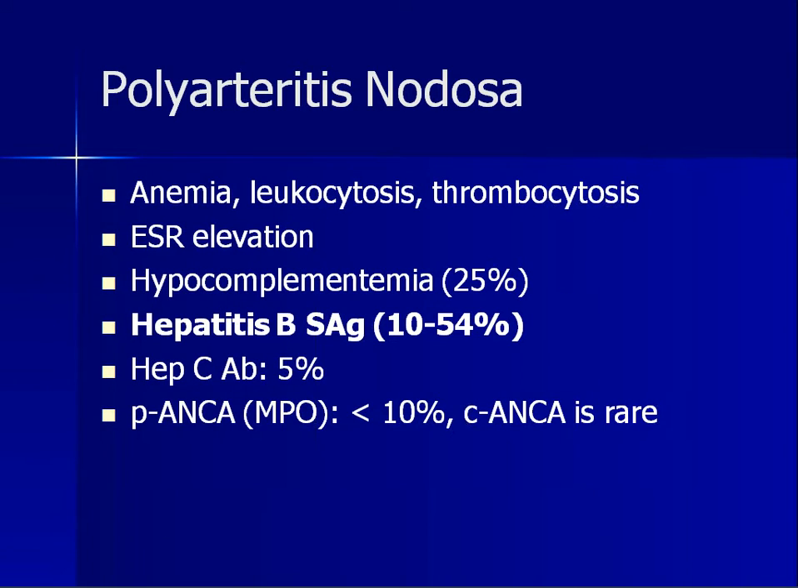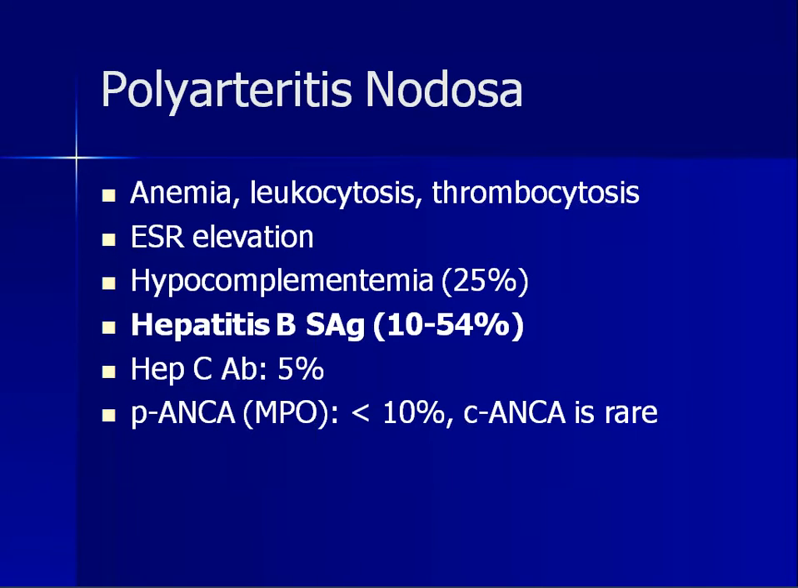So what do you see on the blood picture? You will be seeing anemia, leukocytosis, and thrombocytosis. The thrombocytosis is secondary to the anemia, so that is reactive thrombocytosis, and the erythrocyte sedimentation rate is elevated. So the ESR being elevated with hypocomplementemia is seen in 25% of the patients. So this is an important point. ESR being elevated along with anemia, leukocytosis, and thrombocytosis with hypocomplementemia in a patient with hypertension, with skin lesions, arthralgias and weight loss, then you can suspect a vasculitis disorder, that is polyarteritis nodosa.